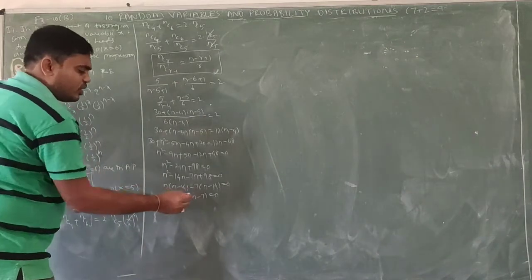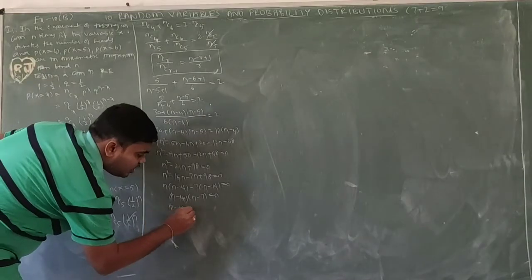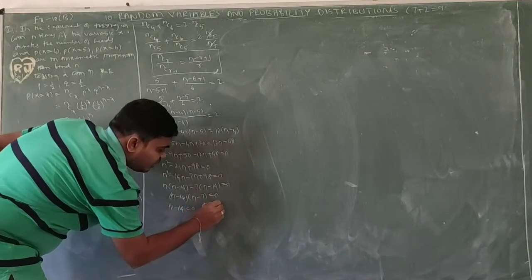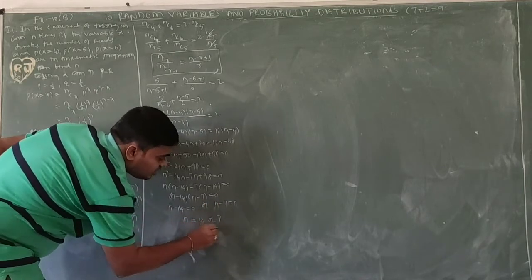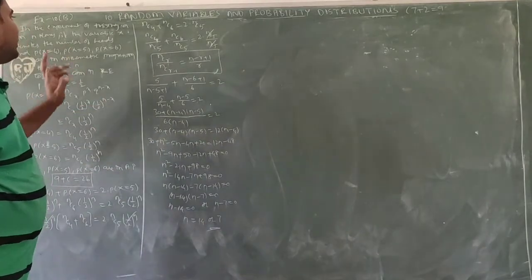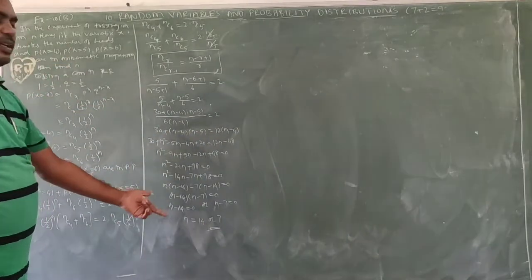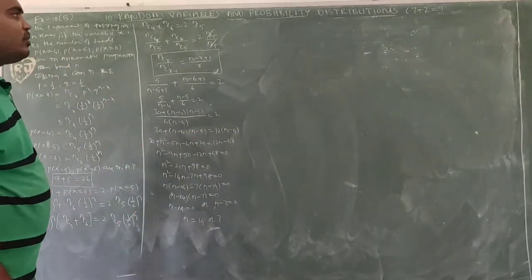Either this one equal to 0 or this one equal to 0. n minus 14 equal to 0 or n minus 7 equal to 0. Overall, n value is 14 or 7. So this we need to find. We need to find n value, either n equal to 14 or n equal to 7. Both are.